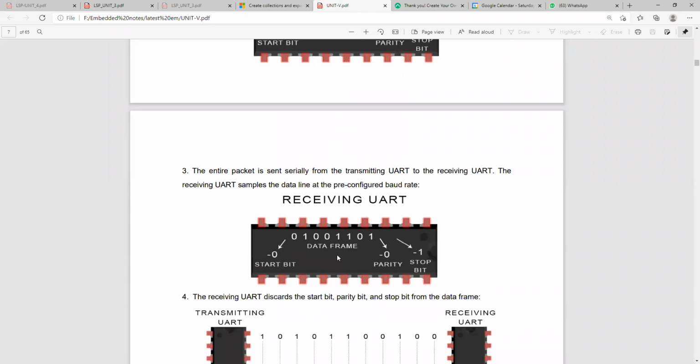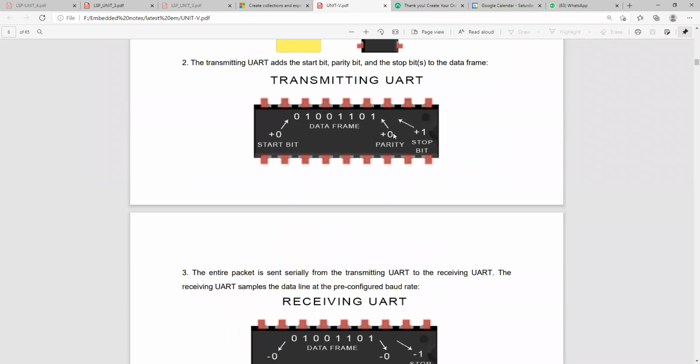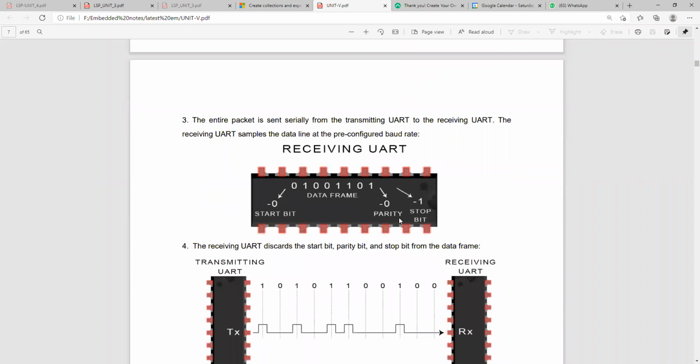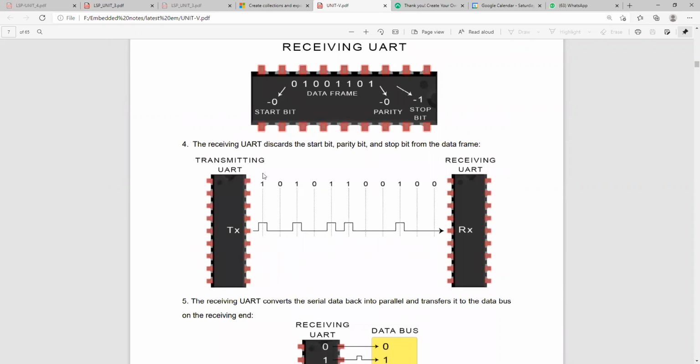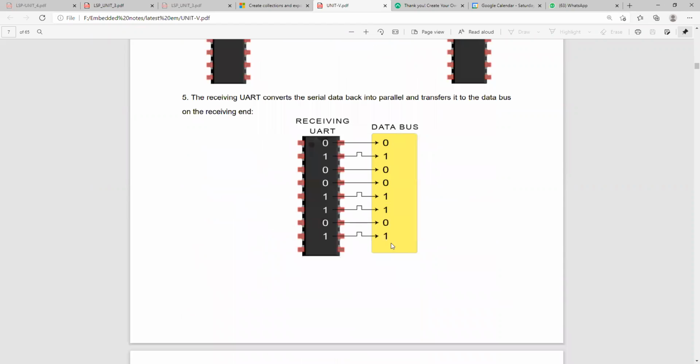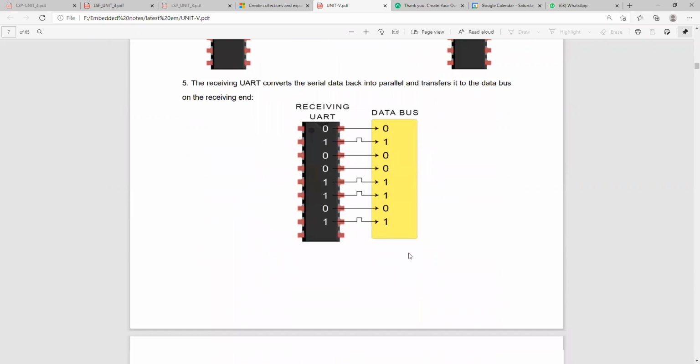So this is the receiver section. Here you can see this is the transmitted section, how it will look. The receiver section UART is the same in reverse. So here the processor data is transmitted from the transmitter section to the receiver section bit by bit. This is the data which is received at the receiver end, so it will be given to the data bus. Okay, the same 0 1 0 0 1 1 0 1.